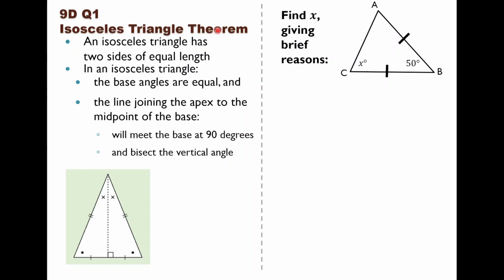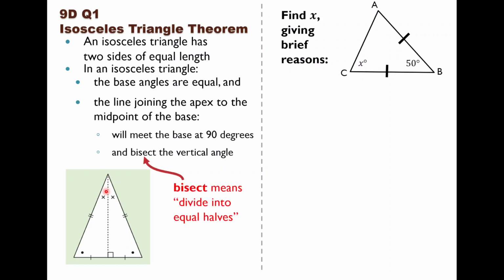We're going to learn a bit about the isosceles triangle theorem. And this is true for every single isosceles triangle that you will ever see. Just a reminder, an isosceles triangle has two sides of equal length. For example, in this triangle you can see that that side is the same as that side, two sides of the same length. And the theorem says that in any isosceles triangle, the base angles are equal. By that I mean the two angles that are touching the equal sides. So there's an equal side and there's another equal side, and these are the two matching angles.